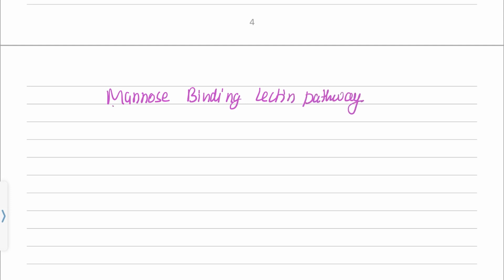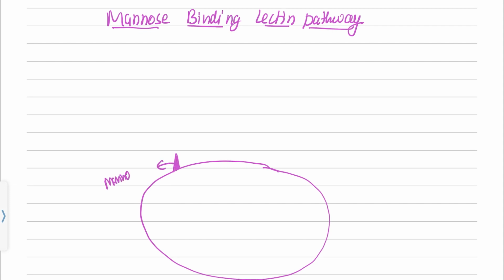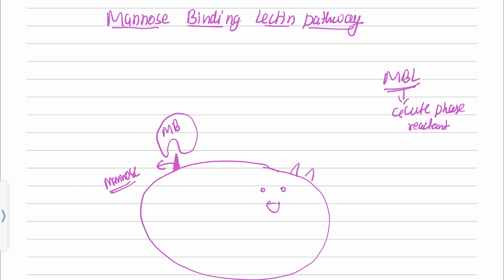Mannose binding lectin pathway. So what happens is, imagine this is a bacteria and this is a mannose residue on it. There is a protein known as MBL, mannose binding lectin protein, which is an acute phase reactant. When you are suffering from any inflammation, it comes into action. Let's say this is a bacteria causing an inflammation, and this MBL protein will come and bind to it.